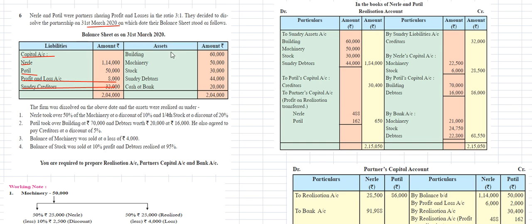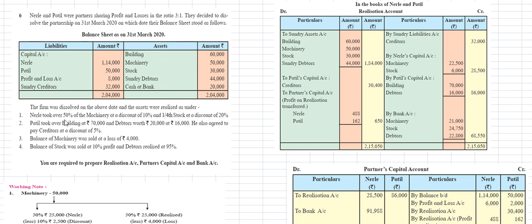On the asset side, building is 60,000, machinery is 50,000 rupees, stock is 30,000 rupees, sundry debtors is 44,000 rupees and cash at bank is 20,000 rupees. Both sides total 2,04,000 rupees, and this is the balance sheet of 31st March 2020.